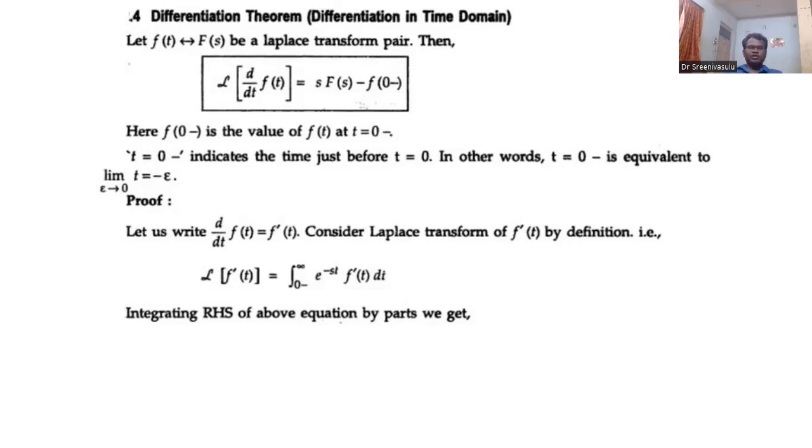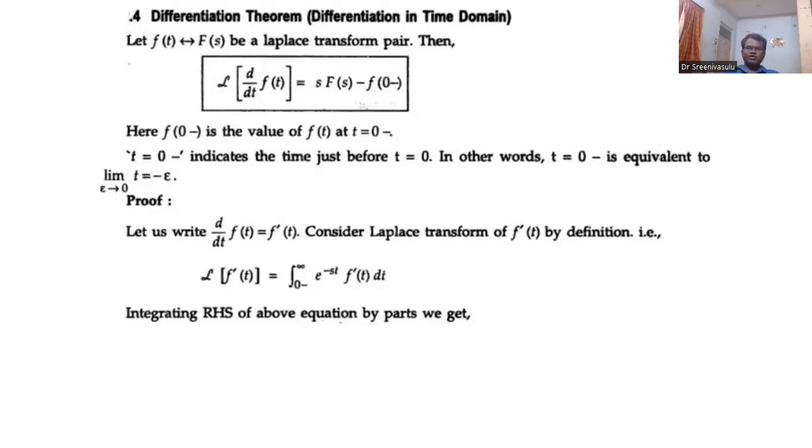Now you see, the Laplace transform of f of t, as usual, is the formula integral 0 to infinity f of t into e power minus st into dt. Now this d by dt of f of t, I am going to rewrite as f dash of t.